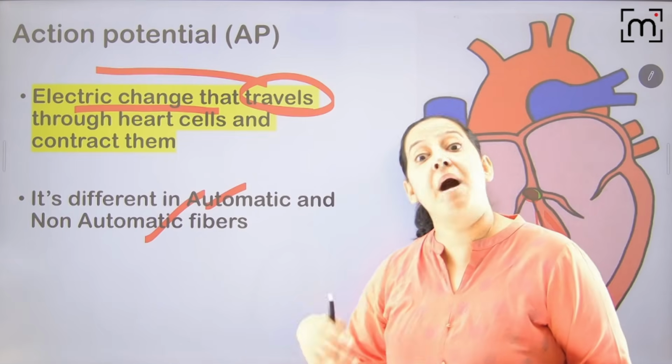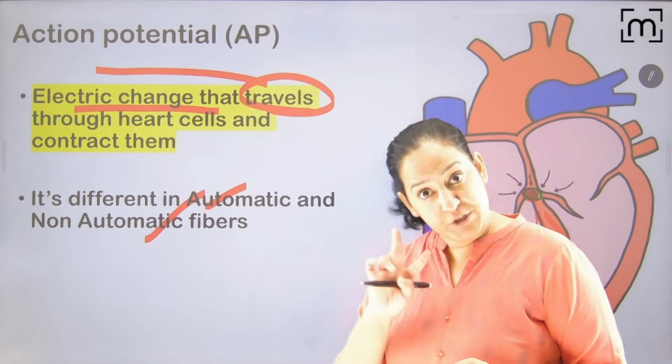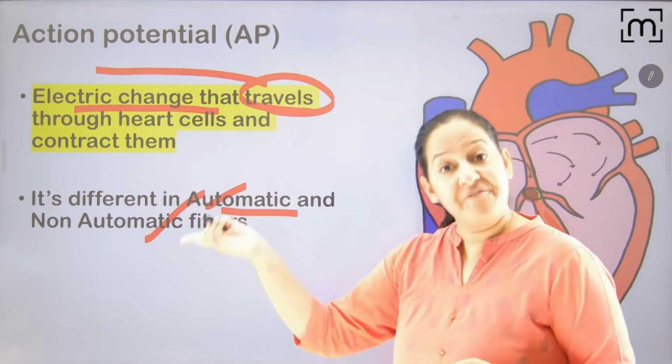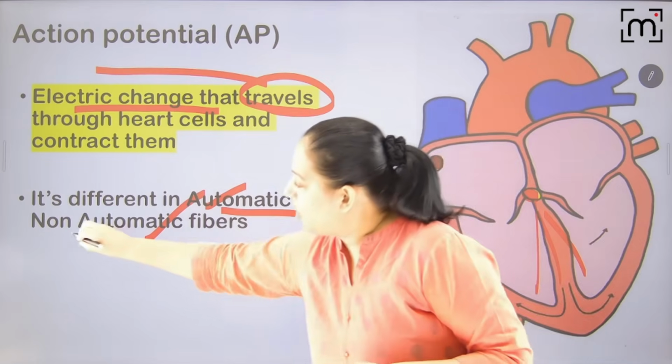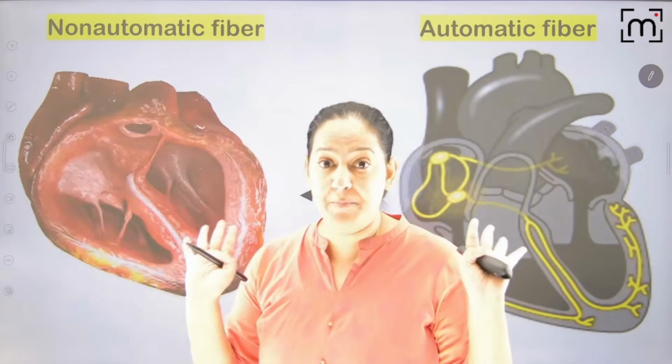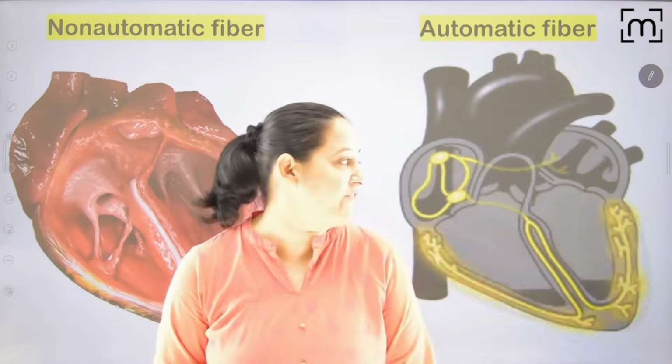In the graph only, I will mark the mechanism of action of all drugs. So I will teach you two graphs: one graph for the action potential of automatic fiber, and one graph for the action potential of non-automatic fiber. Got it? So we will see the action potential of both of them.